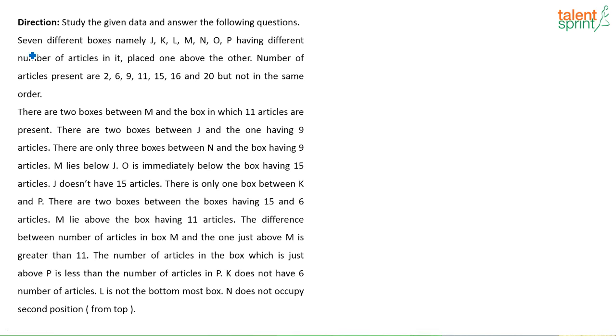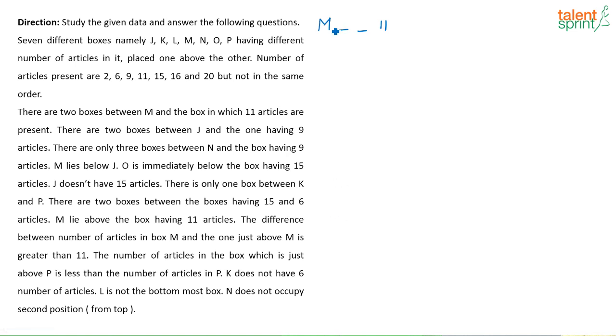So what is given here? 7 different boxes J, K, L, M, N, O, P having different number of articles in it placed one above the other. Number of articles present are 2, 6, 9, 11, 15, 16 and 20 but not in the same order. There are 2 boxes between M and the box which has 11 articles. So there is a box M and in between there are 2 boxes and there is a box which has 11 articles in it. See, it can be either like this, I have to keep it vertically, or it can be like this. I am not sure which is the correct case. So for now I am just writing down the information whatever I have here, that's all.